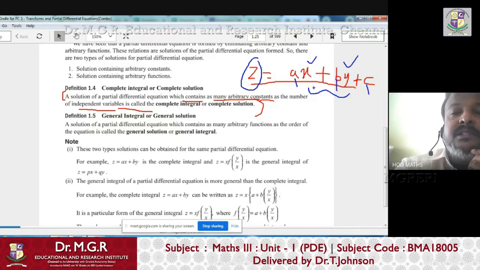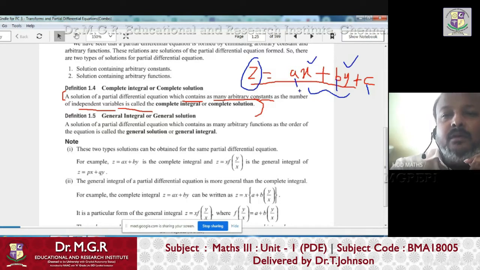Three arbitrary constants. A is there, B is there, C is there. Right? So the number of arbitrary constants is more than the number of independent variables. So we call it a solution of the PDE, but we can't call it a complete solution of the PDE.